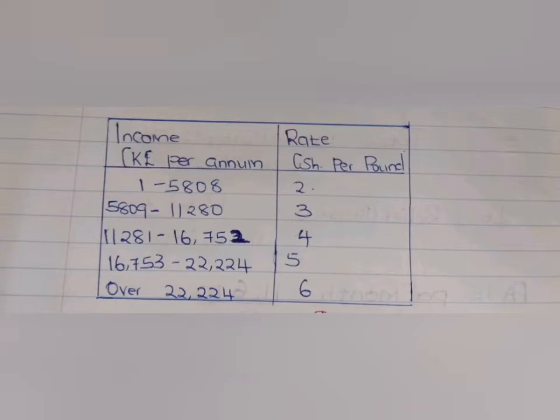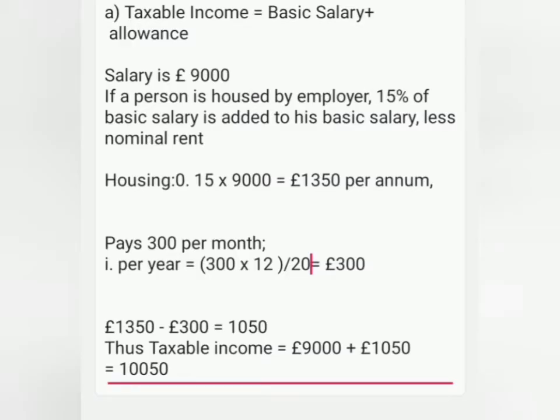So we can go to part A, whereby we are told to find taxable income. Taxable income always is basic salary plus allowances. But let's take a look at our question. In our case, we have only the basic salary, but the person is housed by the government.